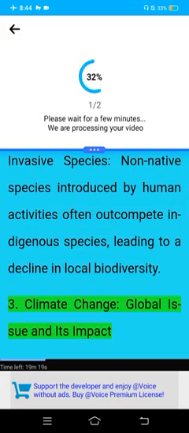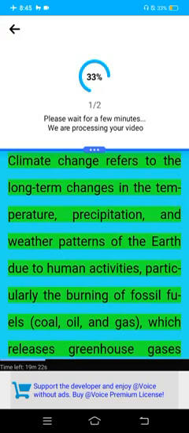3. Climate change, global issue and its impact. Climate change refers to long-term changes in temperature, precipitation, and weather patterns that are due to human activities, particularly the burning of fossil fuels, coal, oil, and gas, which releases greenhouse gases (GHGs) like carbon dioxide (CO2), methane (CH4), and nitrous oxide (N2O) into the atmosphere.